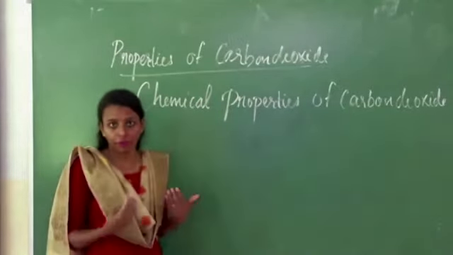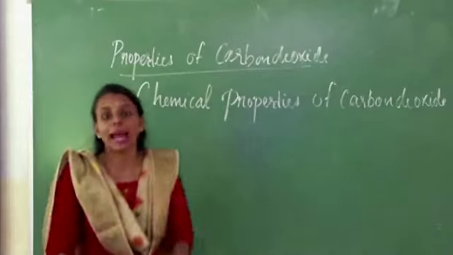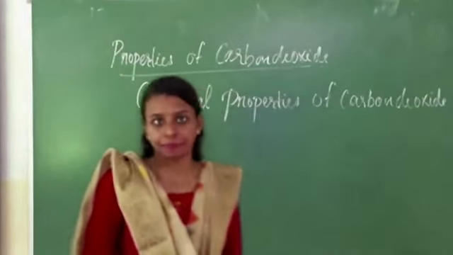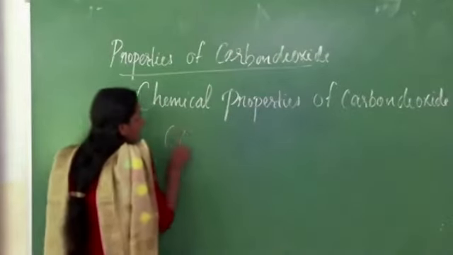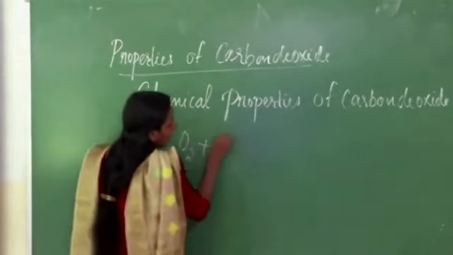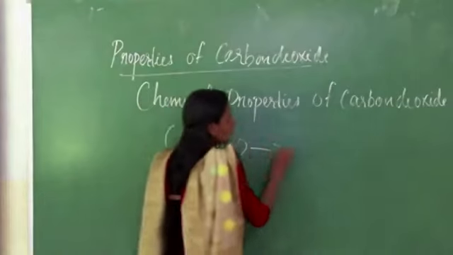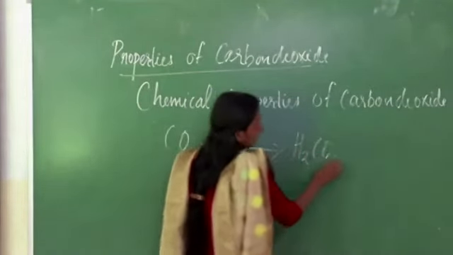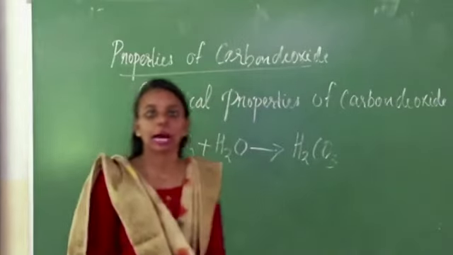We know that carbon dioxide reacts with water to produce carbonic acid.